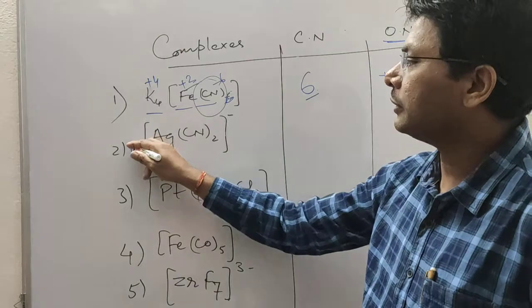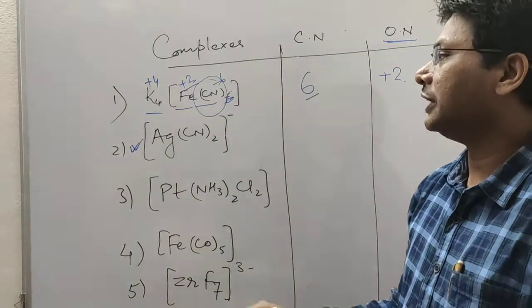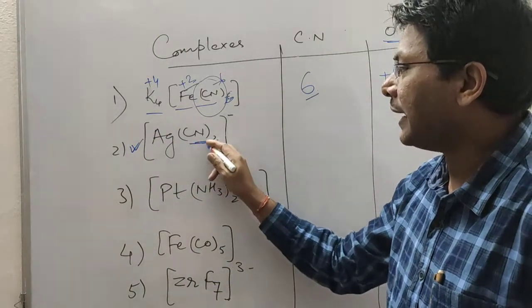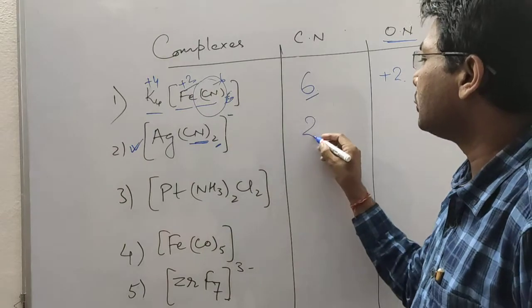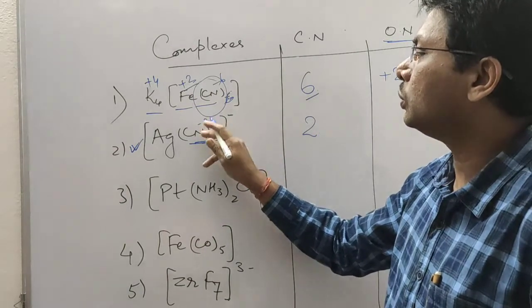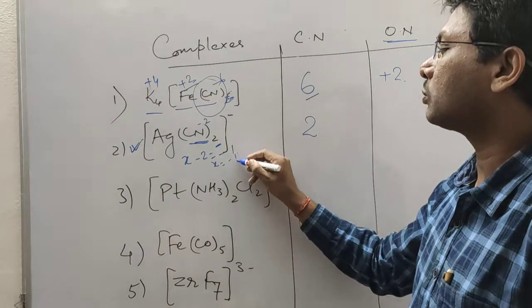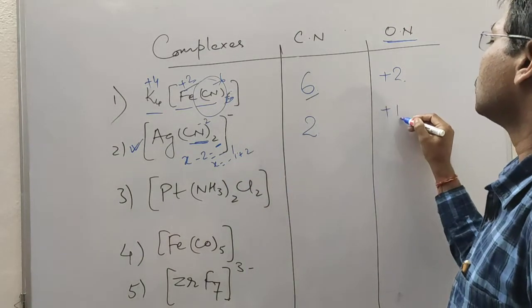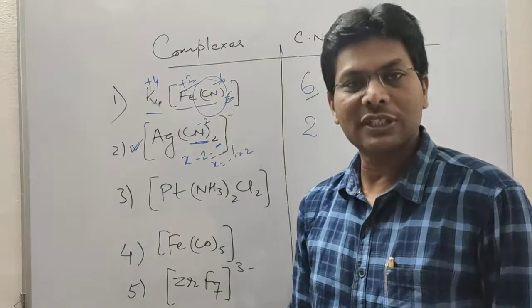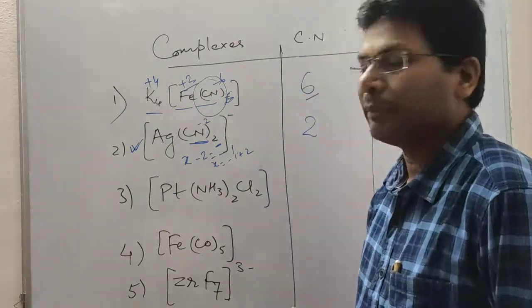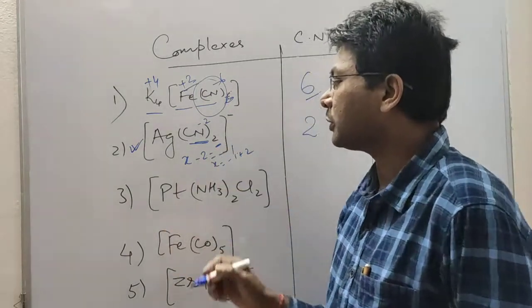Next, this complex, dicyanoargentate(I). Here cyanide is 2 in number, so the coordination number is 2, and cyanide is minus 2, so x minus 2 equals minus 1, so x equals minus 1 plus 2, that is plus 1. As we know, the common oxidation state of silver is plus 1. Sometimes it does show plus 2, but mostly plus 1.